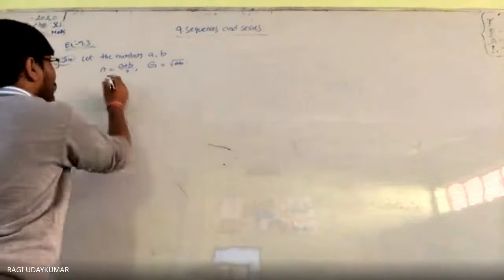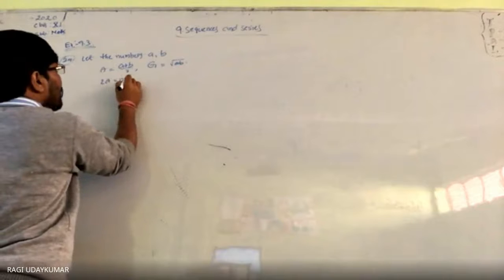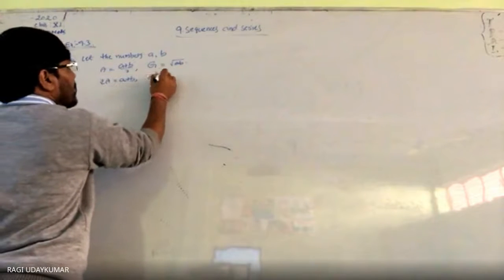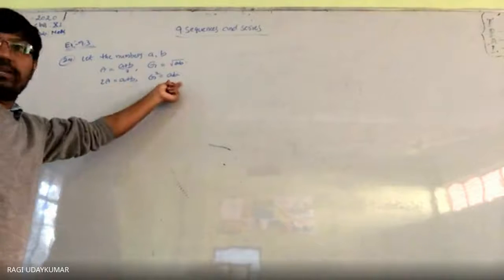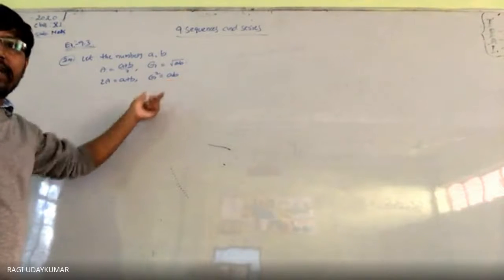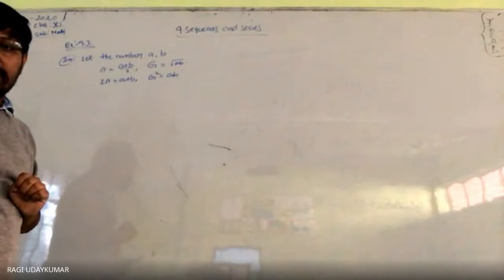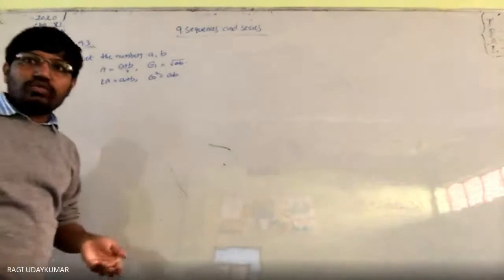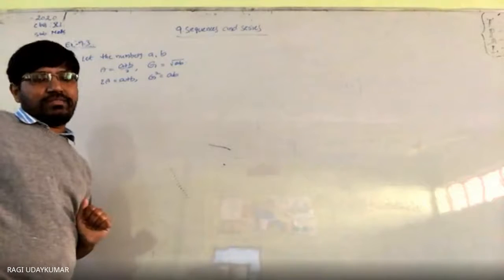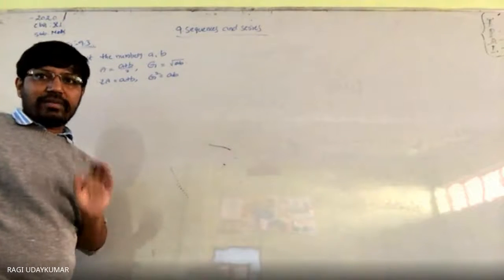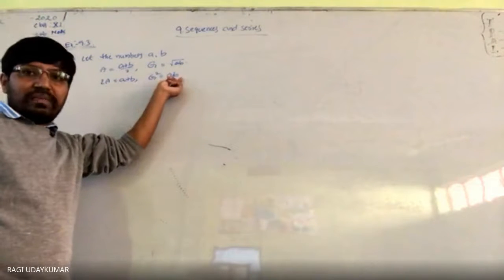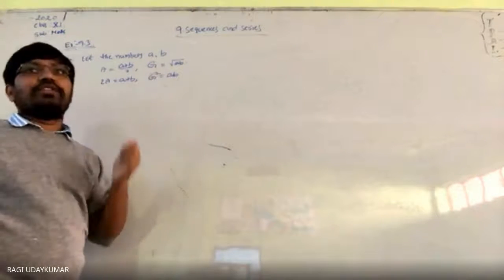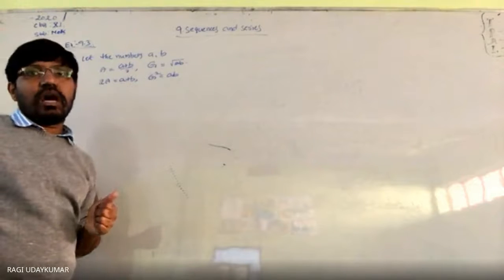So what do you get here? 2A is equals to a plus b, G square is equals to ab. You are having the sum of the two numbers and the product of the two numbers. Then you can find out the difference of the two numbers, and from the difference the numbers can be extracted. Did you get my point here? Sum of the two numbers and product of the two numbers is there. Then from that the difference you can also find out. How do you find out?